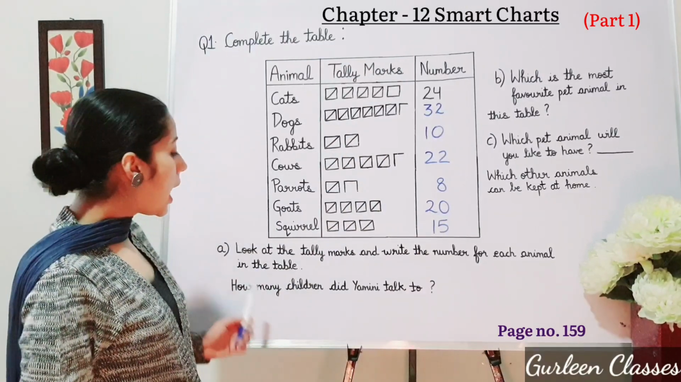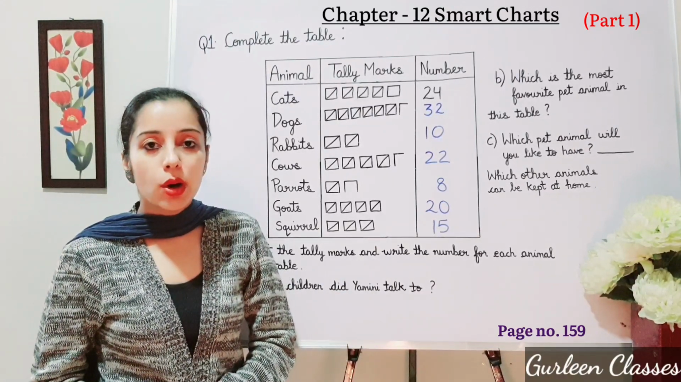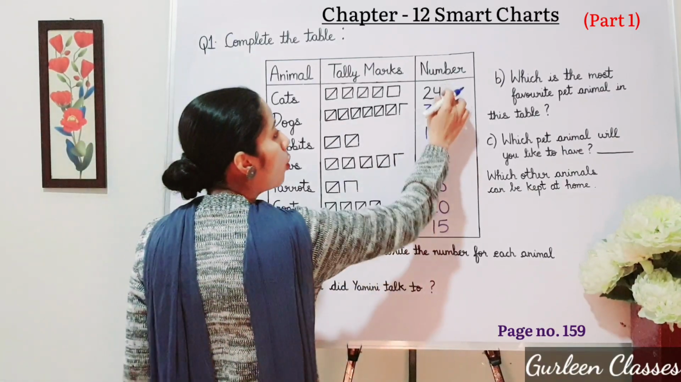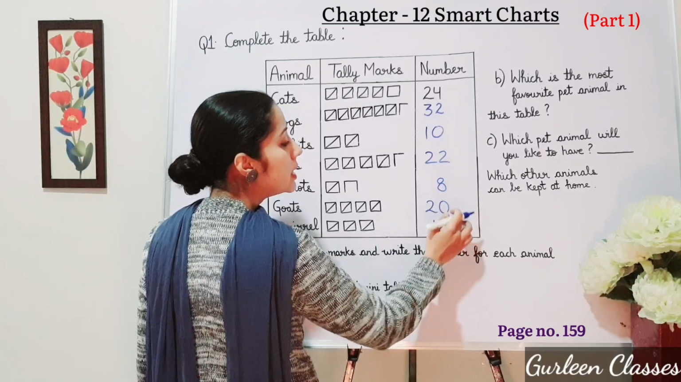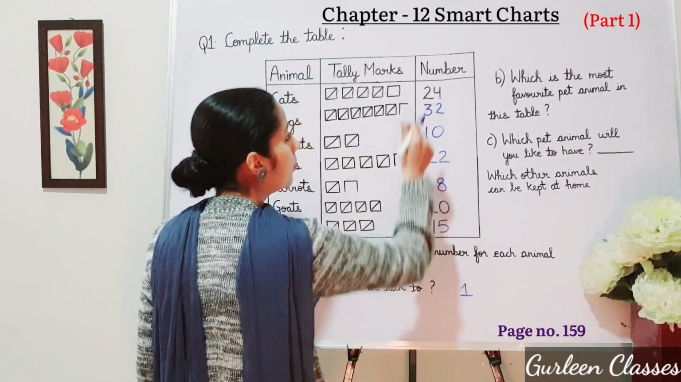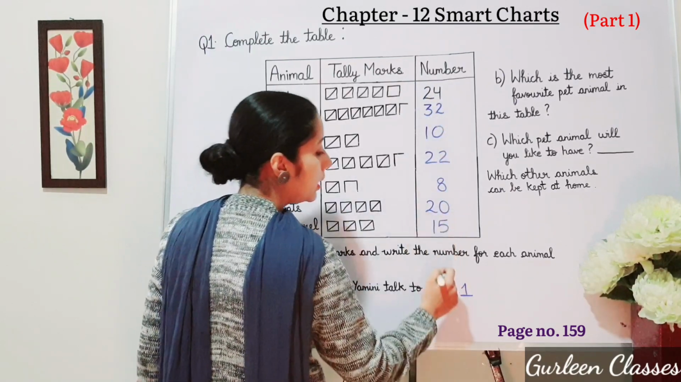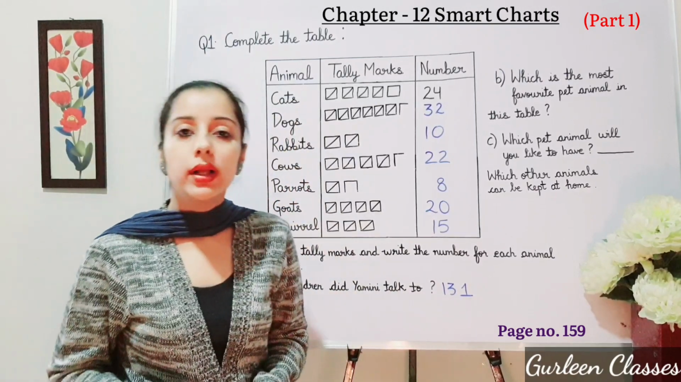Next part. How many children did Yamini talk to? Here we will add all the numbers. So let us add together. 4 plus 2, 6. 6 plus 2, 8. 8 plus 8, 16. 16 plus 5, 21. Then 2, 3, 4, 5, 6, 7, 8, 9, 10, 11, 12, 13. So it is coming 131. So Yamini talked to 131 children.